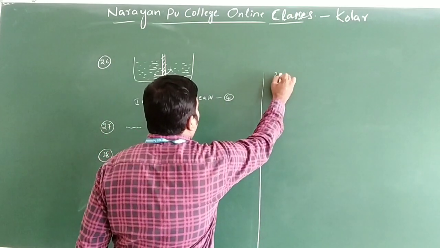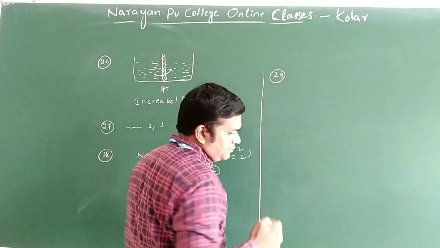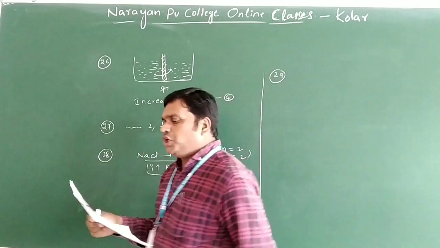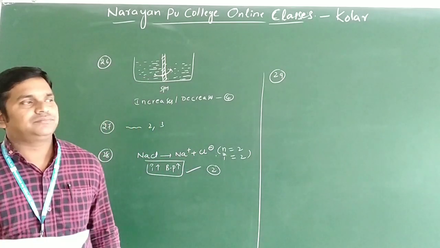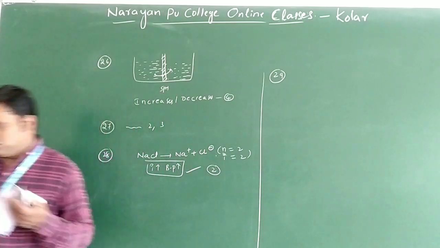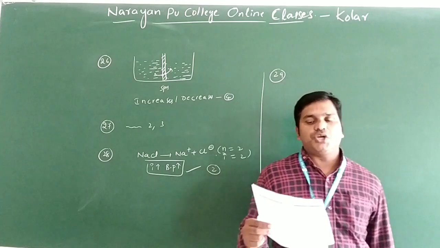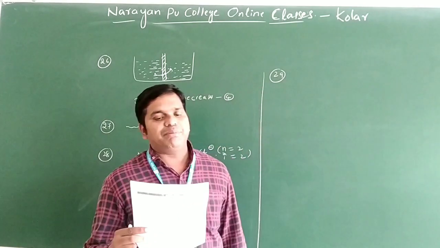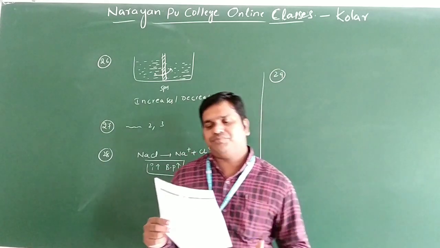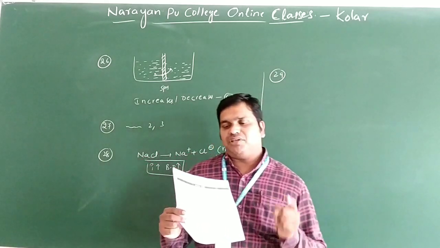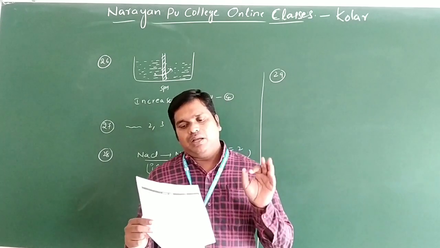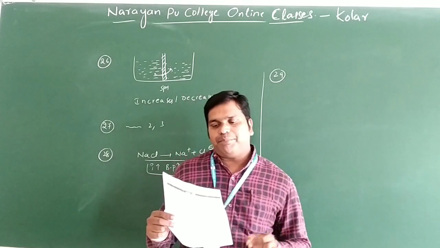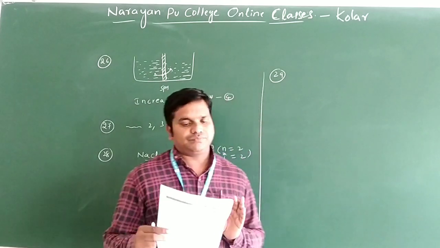Let us see question number 29. Question number 29: during the evaporation of the liquid, the temperature of the liquid will rise. The second option: the temperature of the liquid will fall. Third option: may rise or fall depending on the nature. Fourth option: temperature remains unaffected only.